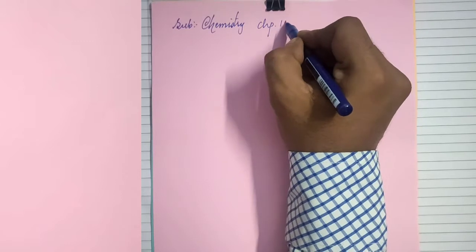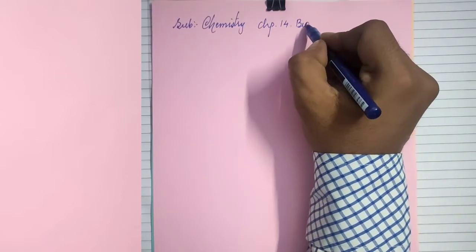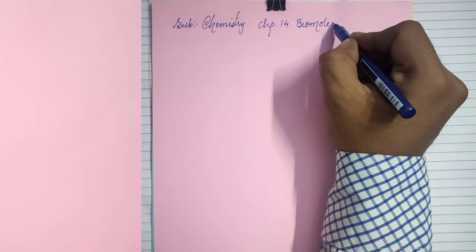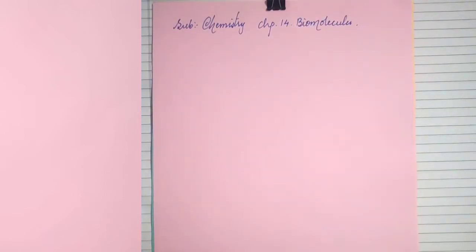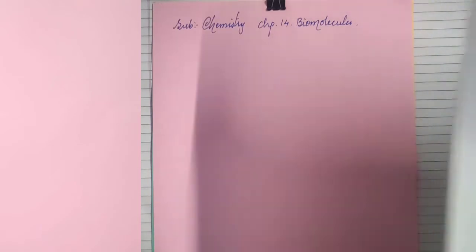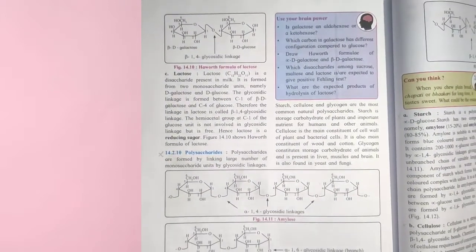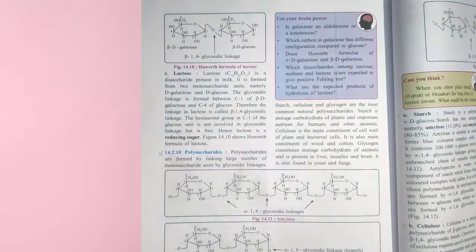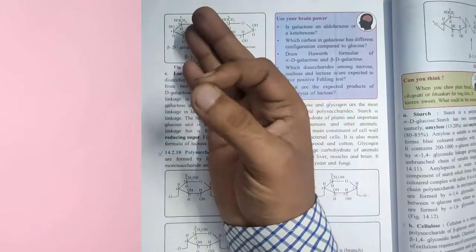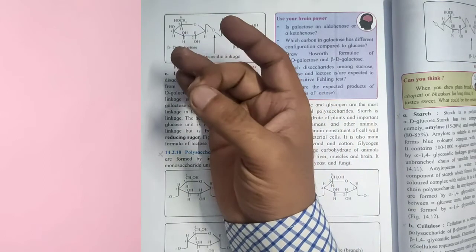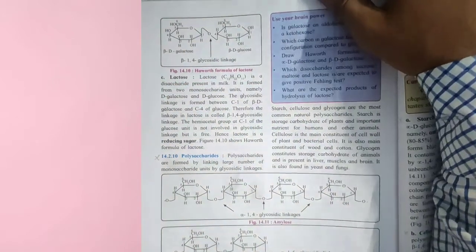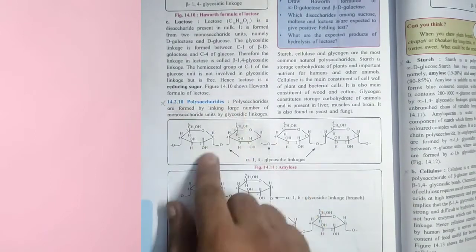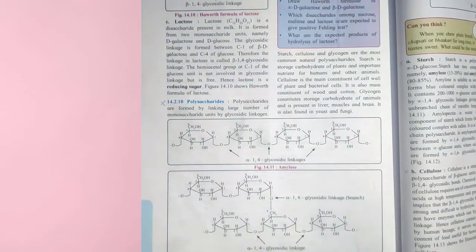Chapter 14, Biomolecule. Students, we have studied about the disaccharides, the structure of disaccharide last time. The disaccharides we have seen are sucrose, maltose, lactose. This structure we have seen. Now in our reduced syllabus, polysaccharide part has been deleted.